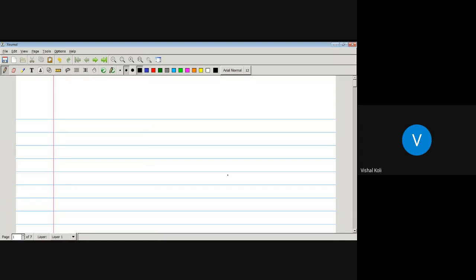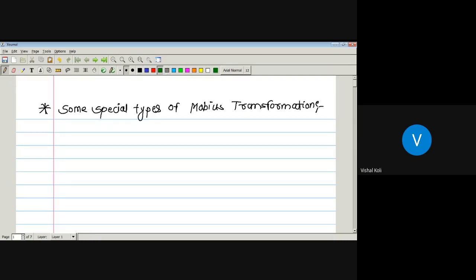Okay, now there are some special types of Mobius transformation. Actually, they are types of linear transformation, but every linear transformation is a Mobius transformation. There are four types of Mobius transformation.